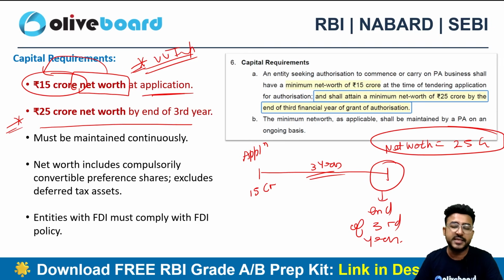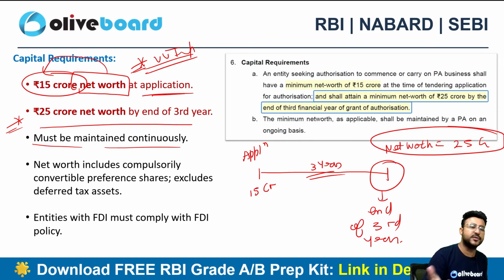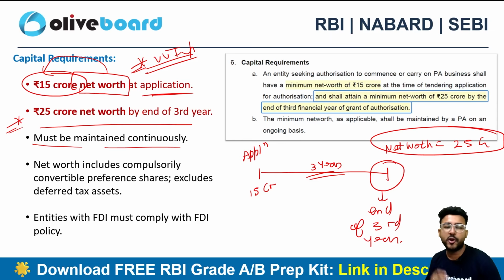Now, these two things can be very, very important. You can get a direct question in the examination related to the capital requirements, right? Now, it's not like that once you have touched 15 crore, that's okay, you can go down, or once you have touched 25 crore by the end of third year, you can go down. No, it should be maintained continuously. There should not be any kind of drawdown from this bare minimum.